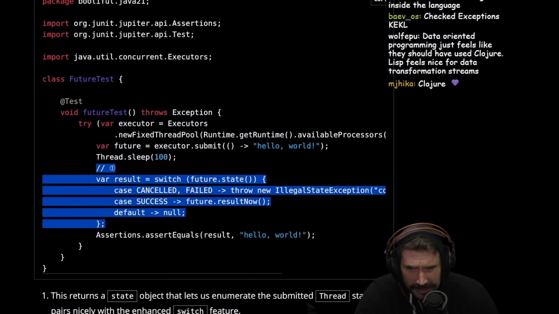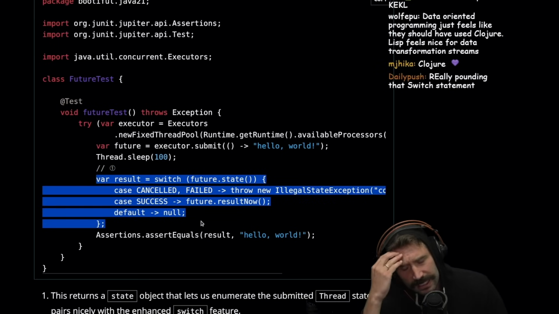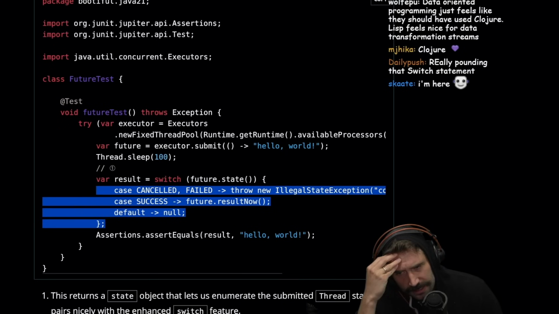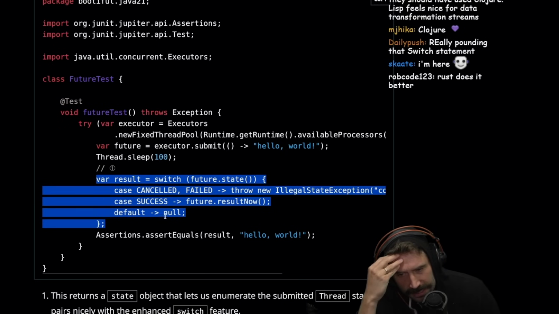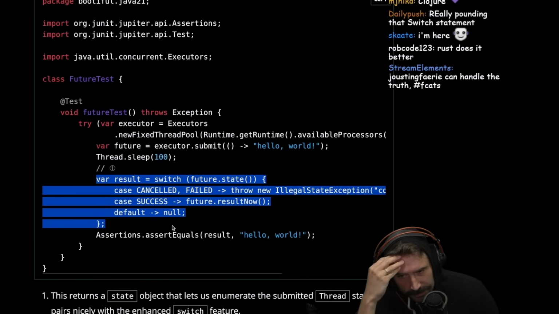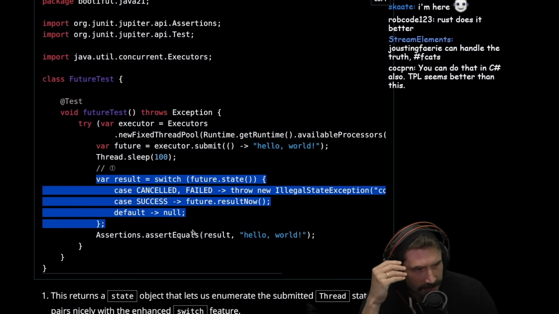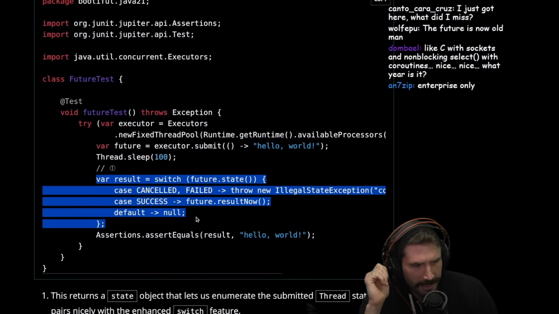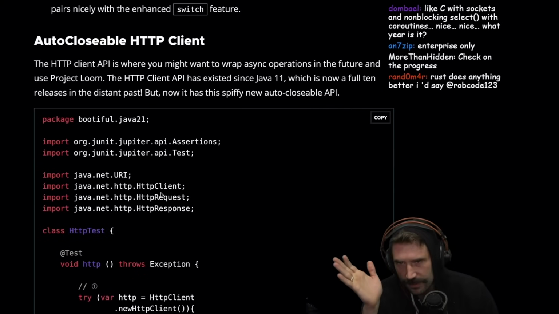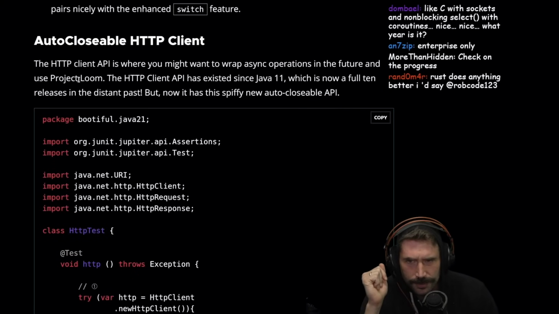I'm a little bit confused by this, but okay. I always get very confused as to why you'd want to do this. I'm sure there's a reason that I'm missing. I bet you there's some low-level API that really just wants the super fine-grained control over everything. I'm just not sure that I understand why you'd want to do that. The future is now, old man. Enterprise only? Okay. Fair. AutoCloseable HTTP client.